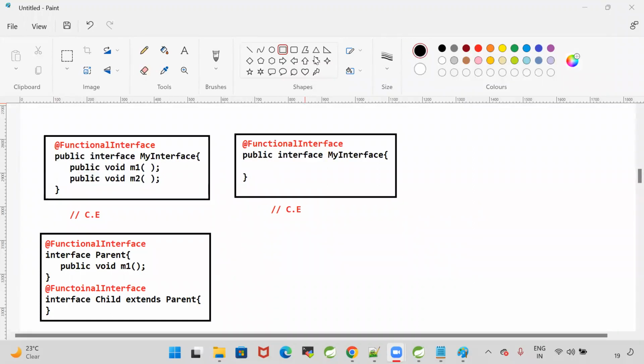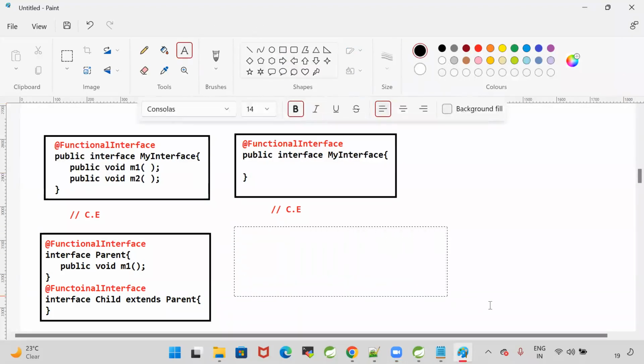When the child does not have any methods, parent methods will be available for the child also, right? From parent only one method came into child level. So that's why it is valid.